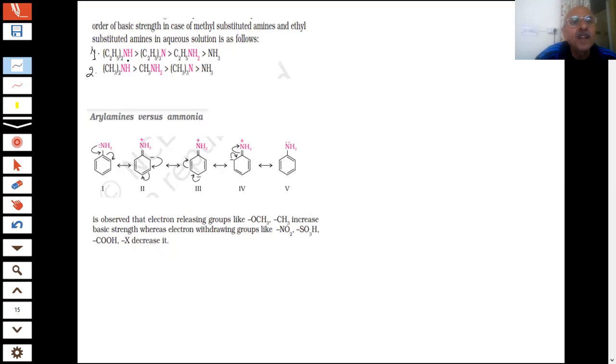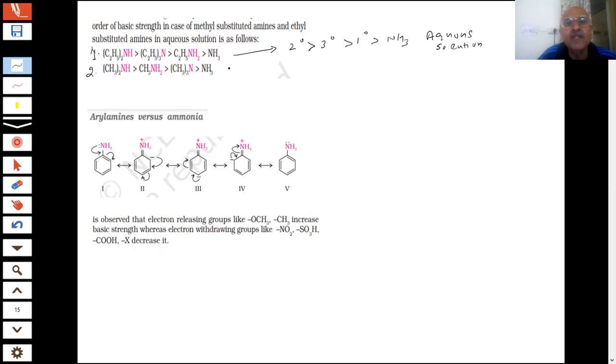In the first case, you have ethyl groups. The ethyl group order should be known to you, students. This is the order in aqueous solution for the ethyl group. You can see that 2 degree is more than 3 degree, then 1 degree, then ammonia. In aqueous solution, this is an important point. The reasons you have already been given: the solvation effect, the inductive effect, and hydrogen bonding. All these factors together decide this order.